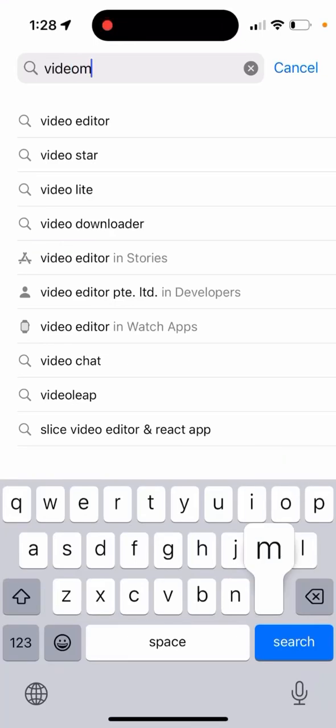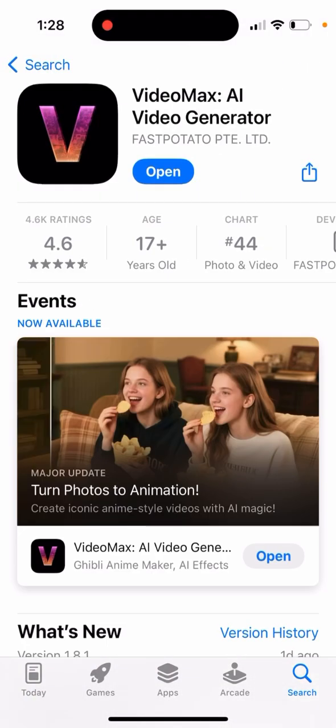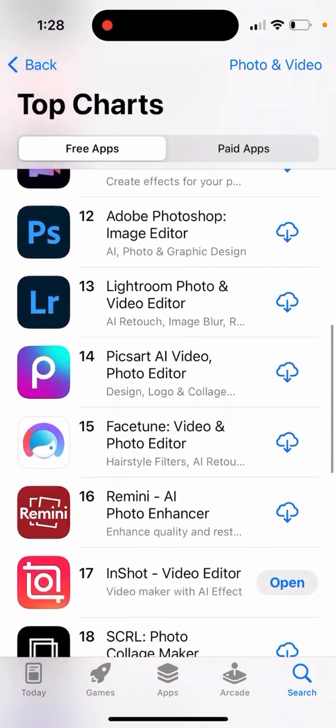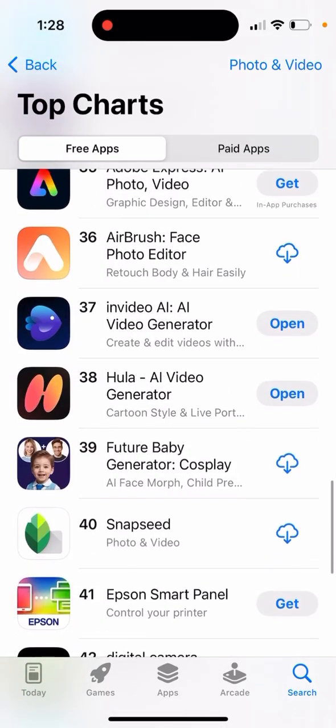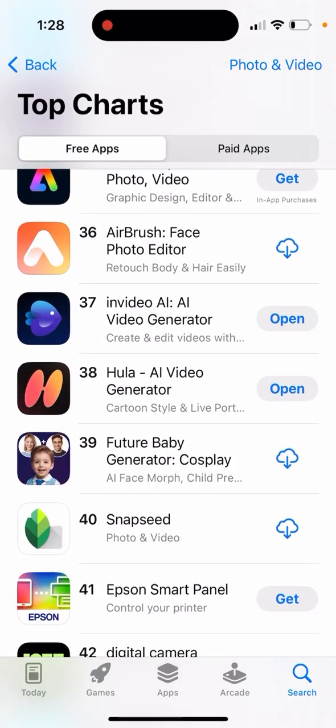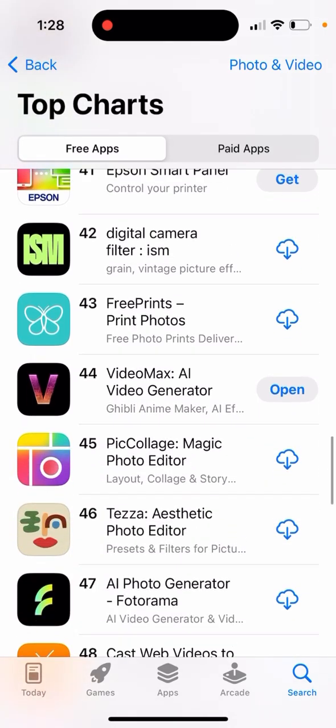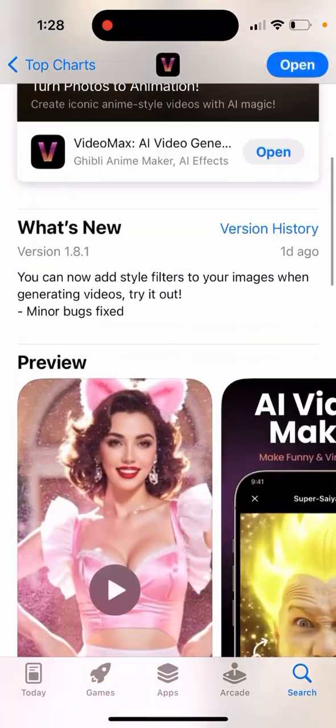Here's the Videomax app, an AI video generator, quite a popular app. These days you can see it's in the top 100 apps for photo and video in the US App Store. So there is Hula AI video generator, and then there is Videomax. So here is the app.